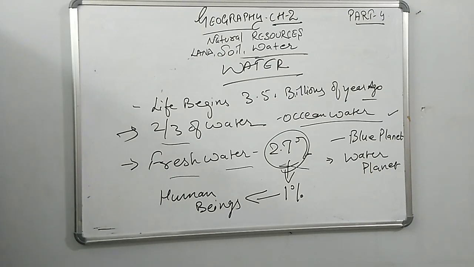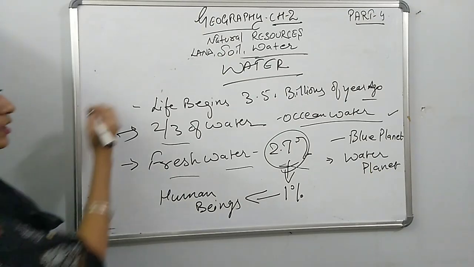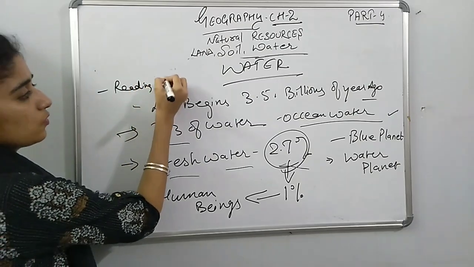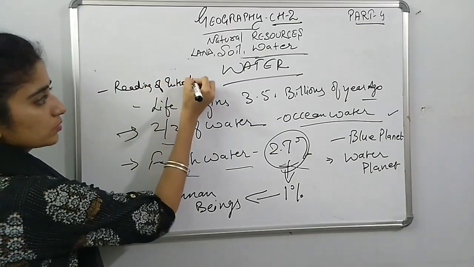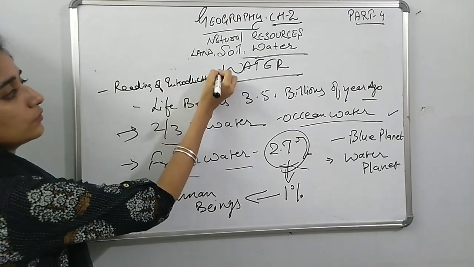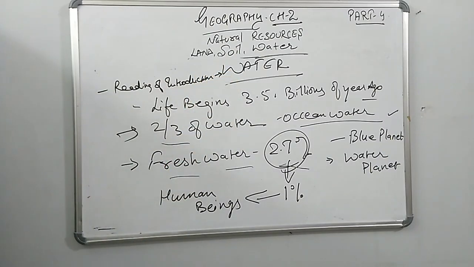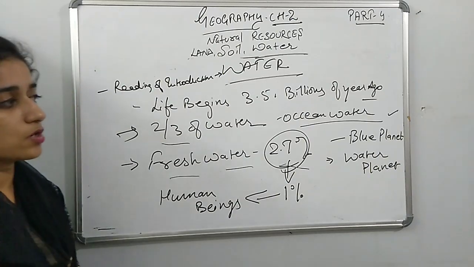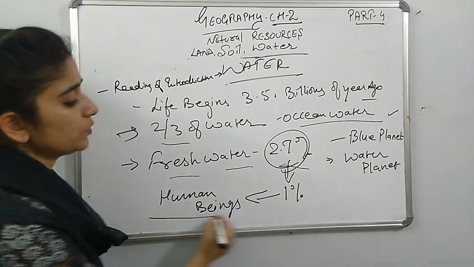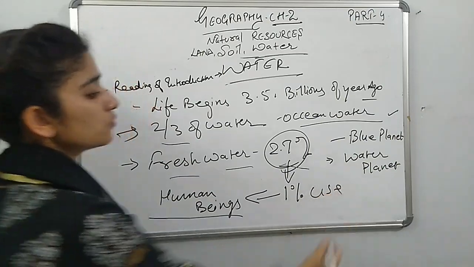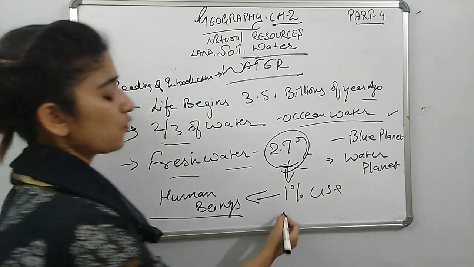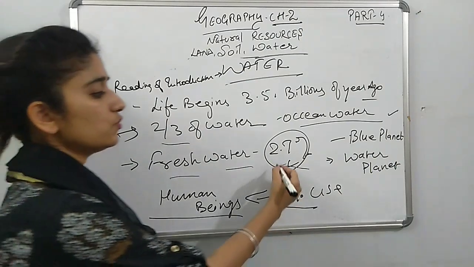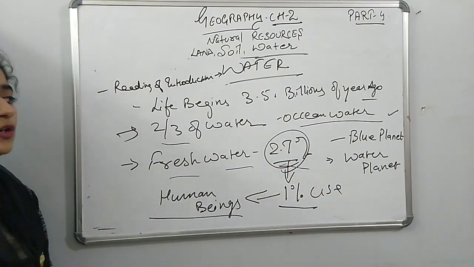So you have to take a quick reading of the introduction of water: what water is, how much percentage of water there is, how much is fresh water, and how much human beings can use. 1% can be used by human beings, and 2.7% is fresh water.